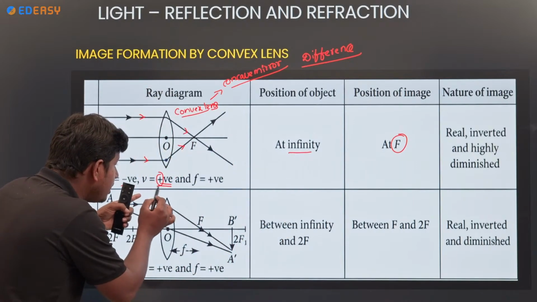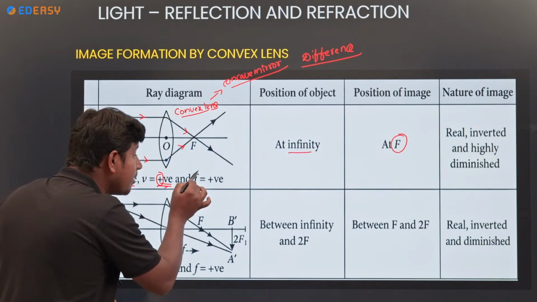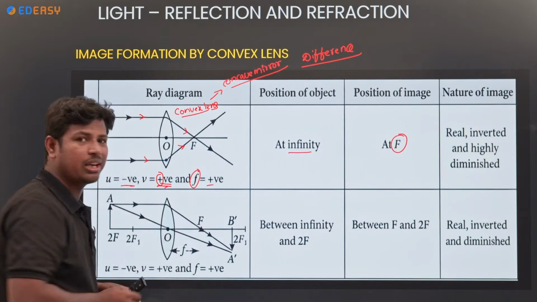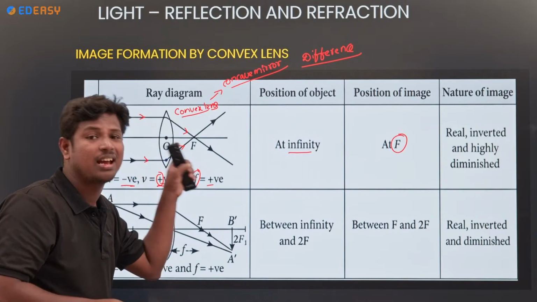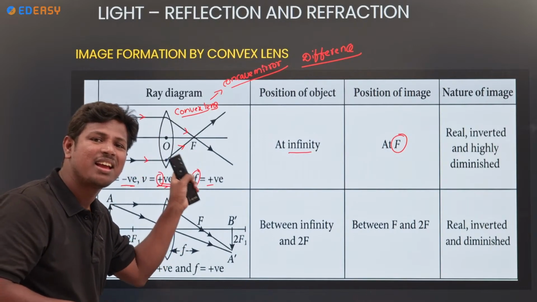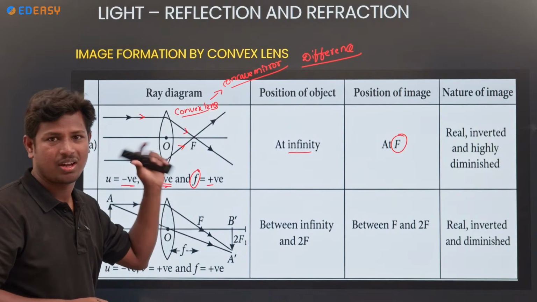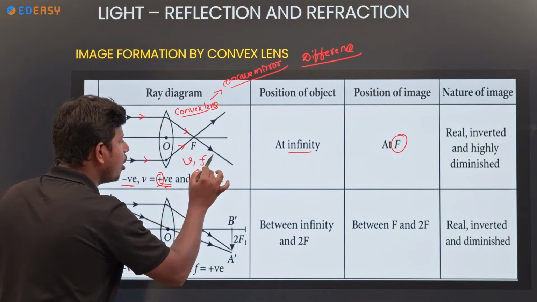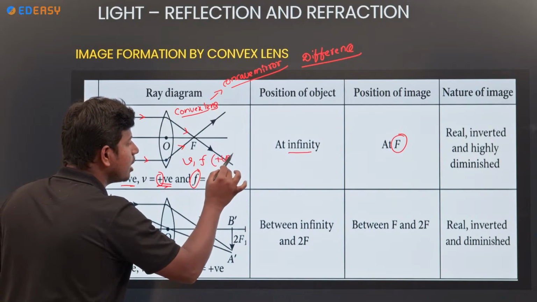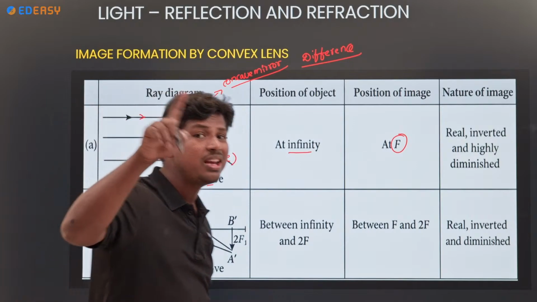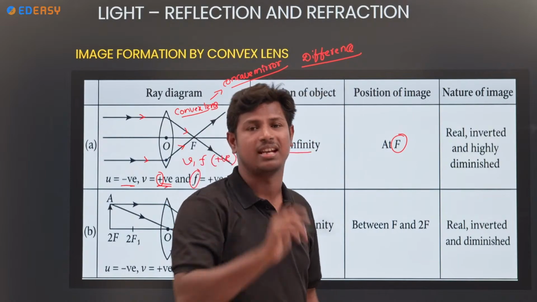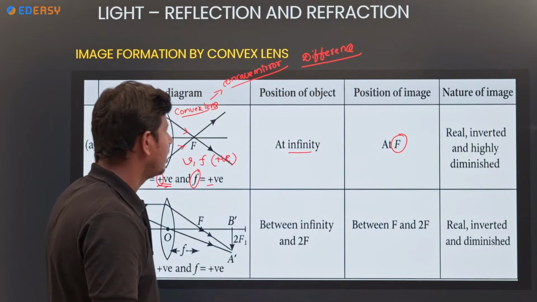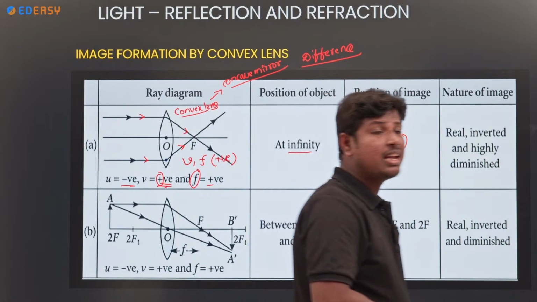That's why v is positive, and f is also positive, along the direction. So v and f are always positive except one case. That one case we will discuss later.